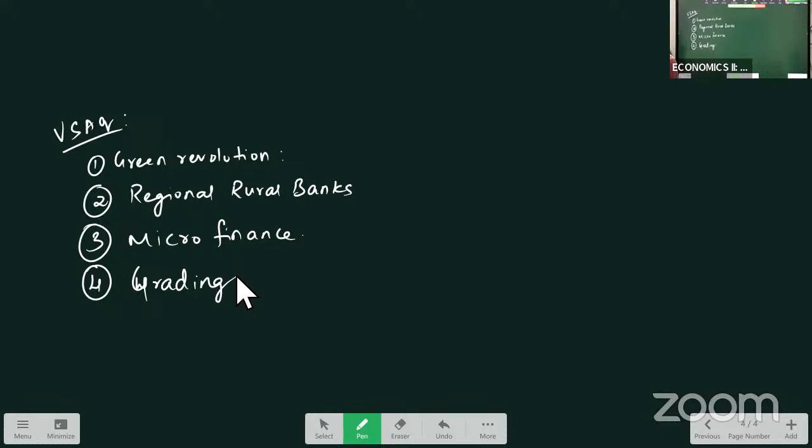Another important question we have, that is CACP. CACP, Commission for Agriculture Cost and Prices. This CACP was set up to provide agricultural pricing, and it also determines the minimum support price and procurement prices of agricultural products.